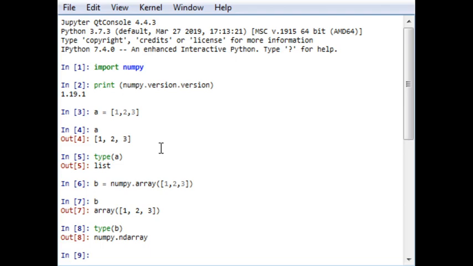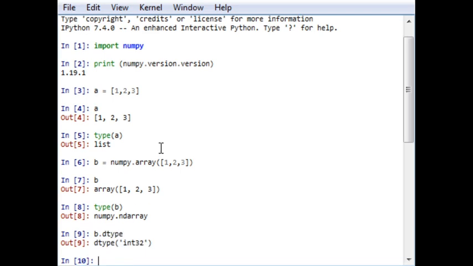This is the type of thing I wanted to show you. Another statement we need to see is numpy dtype, that is b.dtype, and it will give me int32. So this is a 32-bit integer type of array. Now let me write another statement.